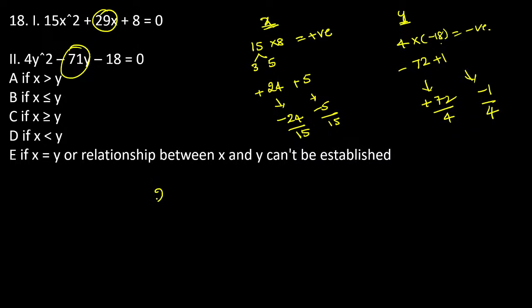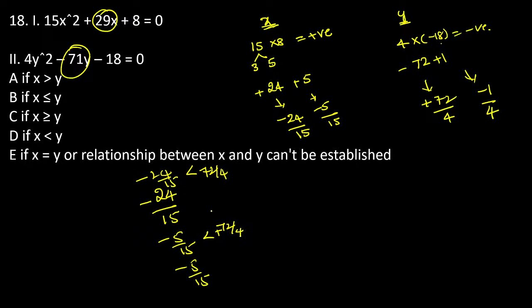Now see the comparison: minus 24 by 15, minus 5 by 15, minus 24 by 15, and minus 5 by 15. Just compare the y values. 72 by 4, this is always smaller. 72 by 4, this is always smaller. Why? Because it is a positive value. Again, see, minus 1 by 4, minus 1 by 4. This is the most important value.